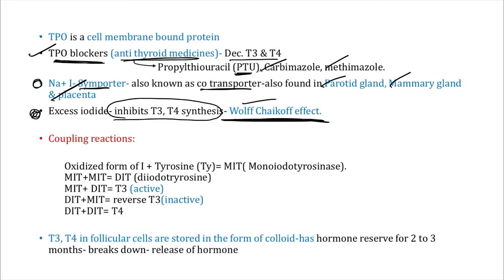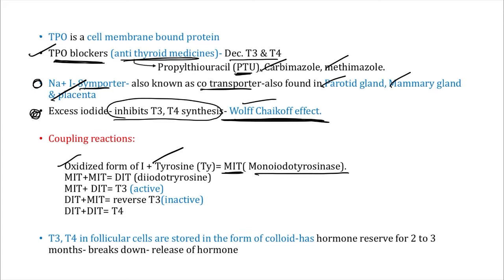Now see, when the oxidized form of iodine couples with tyrosine, this is known as the coupling reaction. The oxidized form of iodine couples with tyrosine and forms MIT, monoiodotyrosine, right?